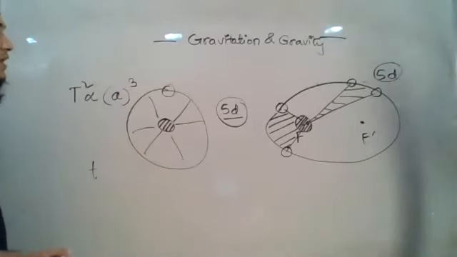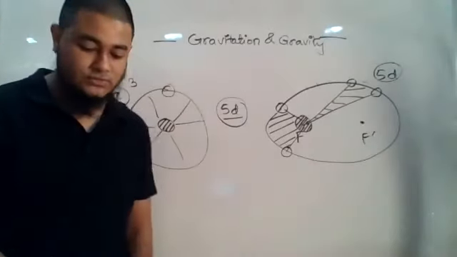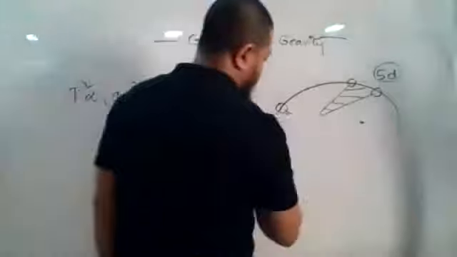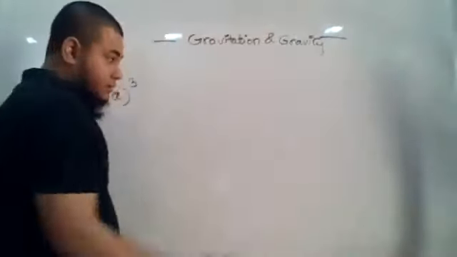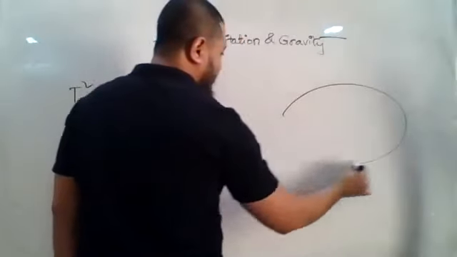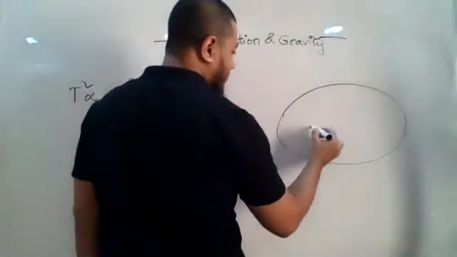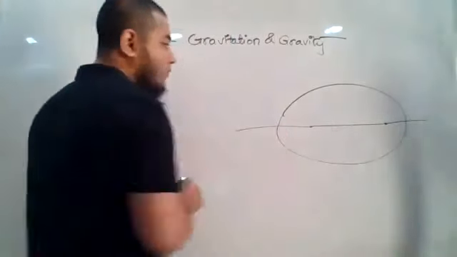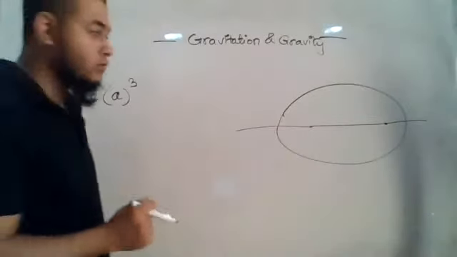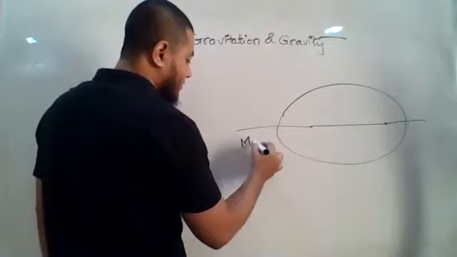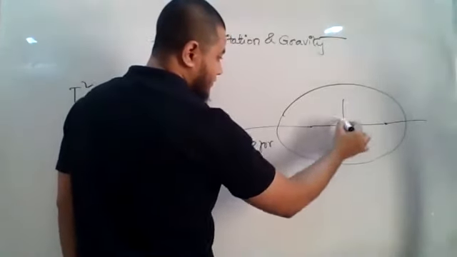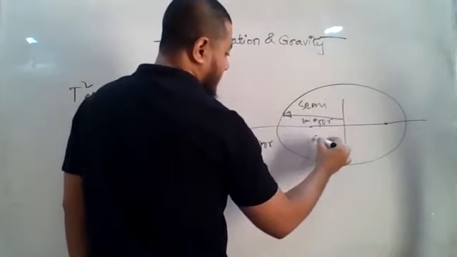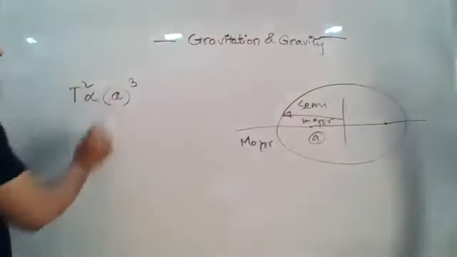Semi-major axis we consider as A. Now we want to know what semi-major axis is, right? Let us see. As I told you, it is an elliptical path. In an ellipse, there are two axes. One axis passes through the two foci, and that is known as the major axis. Half of it is known as the semi-major axis, which is A. Okay, so this is the law.